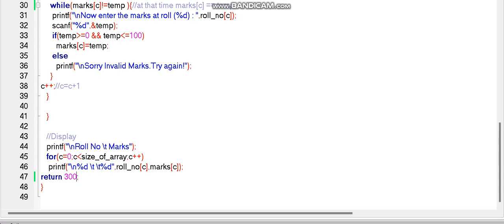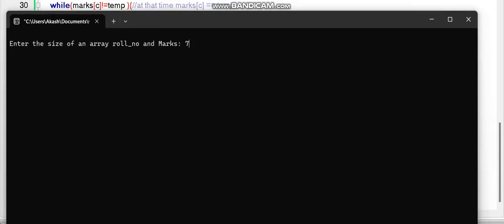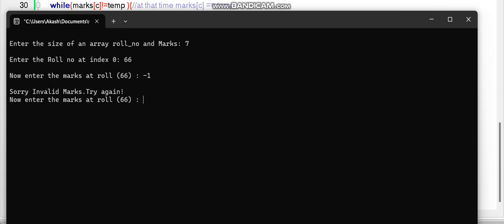Now let's rerun this code again and check whether it is running perfectly or not. Enter the size, suppose 7. Now at index 0, meaning at index 0 of both roll number and marks, I want to give the roll number. Enter the roll number at index 0 of that roll number array. 66, random, by my mistake I have given. Enter the marks. If I give marks -1, meaning less than or equal to 0, it says: Sorry, invalid marks. Try again.